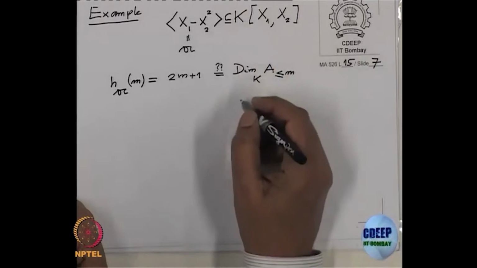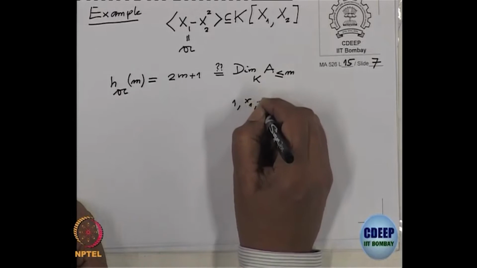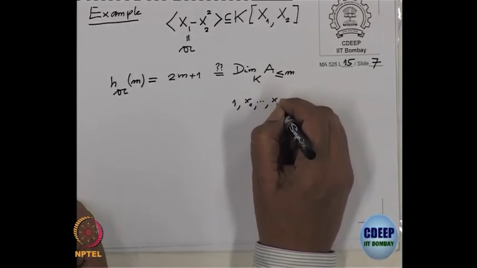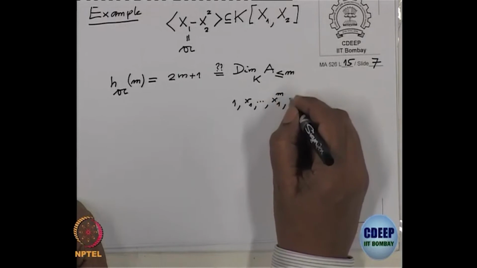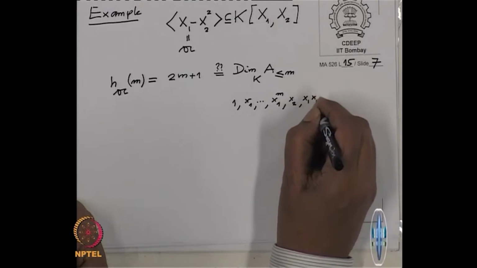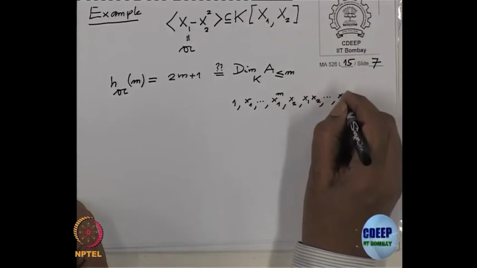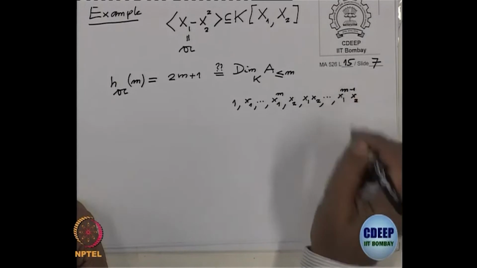But I will list all those polynomials. For example, 1, x1, etc., x1 power m, then x2, x1x2, up to x1 power m minus 1 times x2.